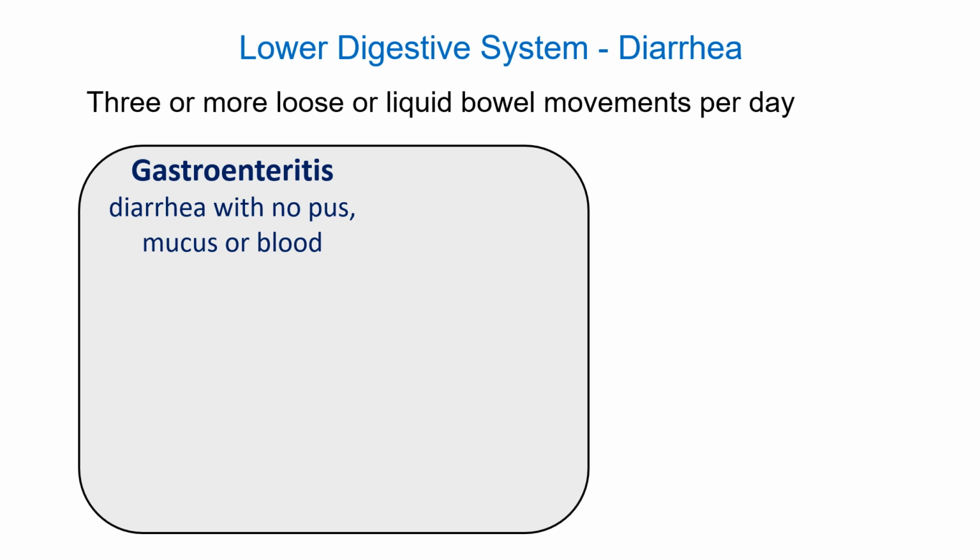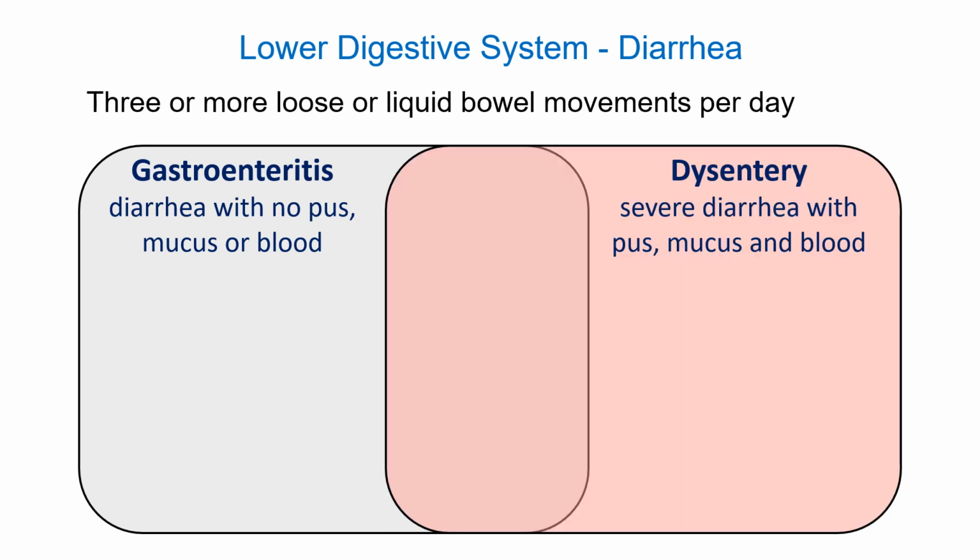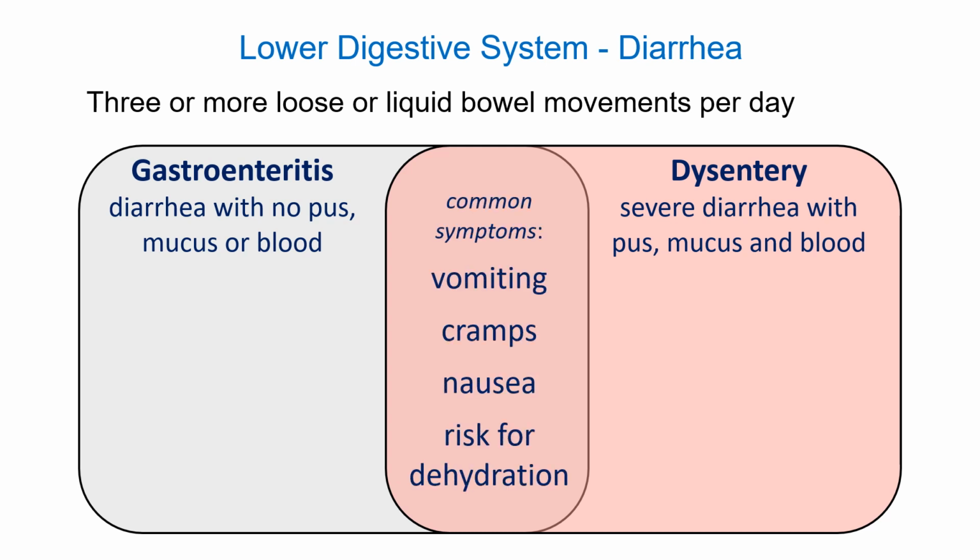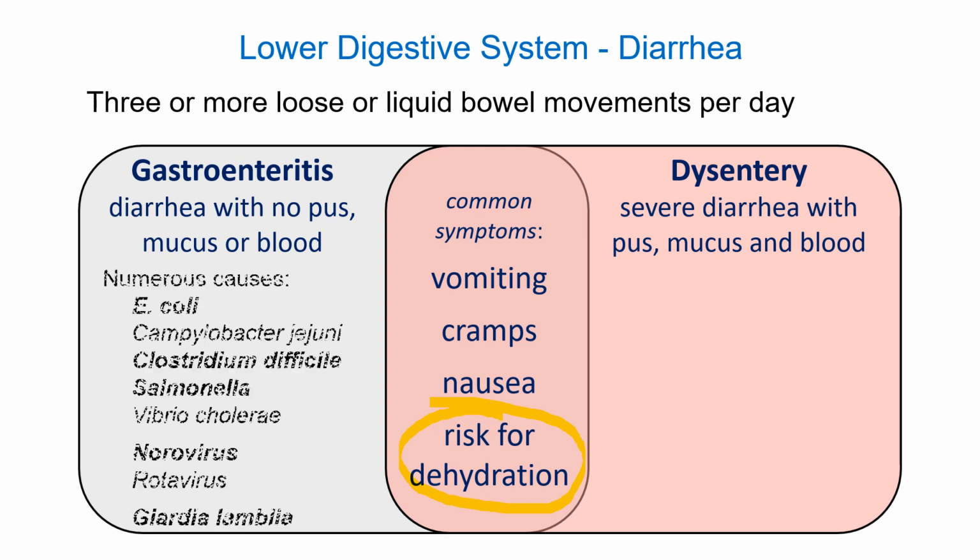One is gastroenteritis. This is diarrhea that's basically just loose, no pus, mucus, or blood. We can also talk about dysentery, which means diarrhea that may have blood and mucus and things like that in it. If you think about the symptoms between these two types of diarrhea, we have vomiting, cramps, nausea, and the big one here is risk for dehydration. This is what can cause death or at least severe illness in a lot of individuals.